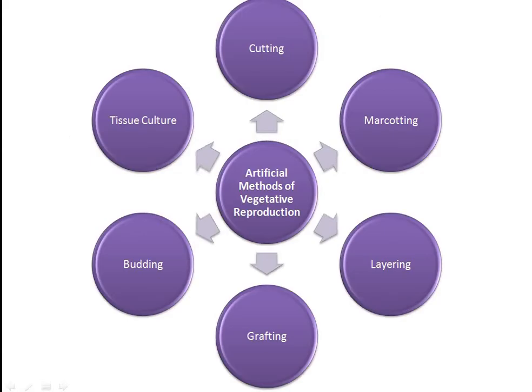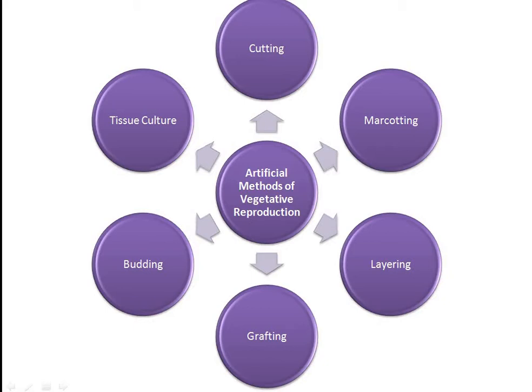We saw the marcotting process and layering. Grafting we also saw. And now in today's lesson, we have to focus on tissue culture and cutting.